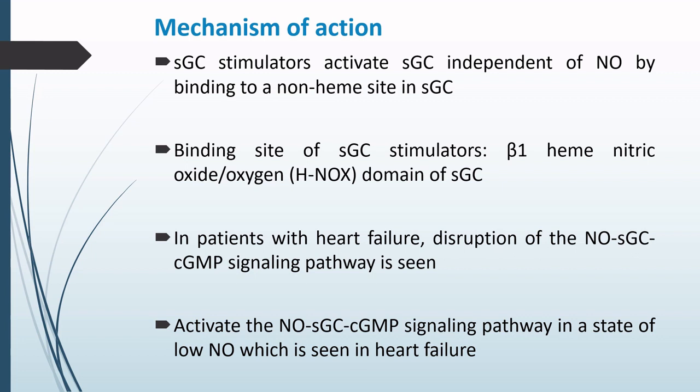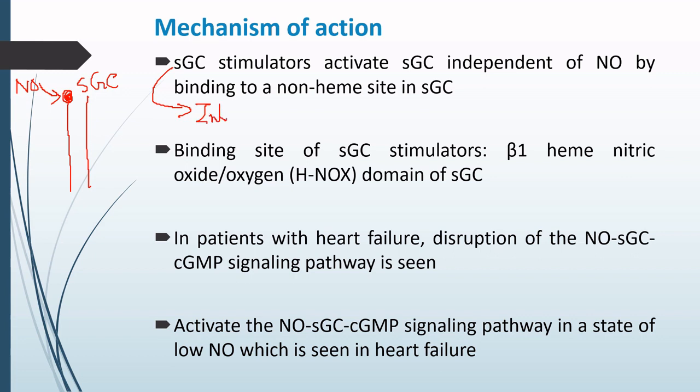What is the mechanism of action of Vericiguat? So far what we have studied, you have got an enzyme, the soluble guanylyl cyclase. This soluble guanylyl cyclase has got a heme portion. To this heme portion, the nitric oxide is coming and it is activating this soluble guanylyl cyclase enzyme. Now why soluble?